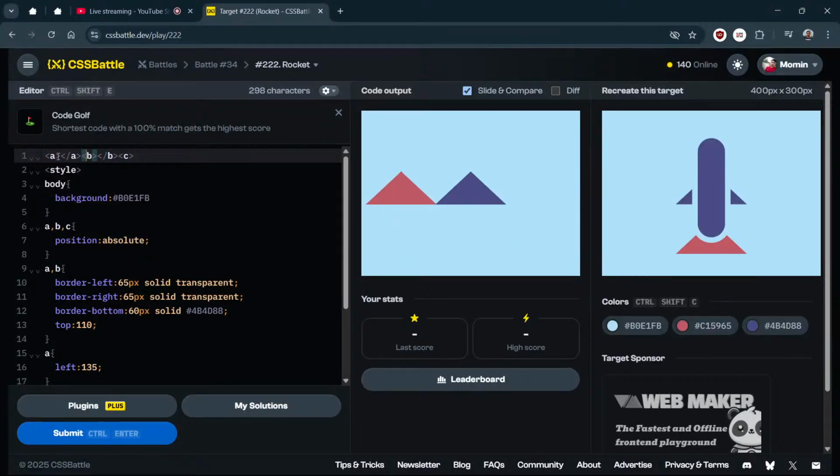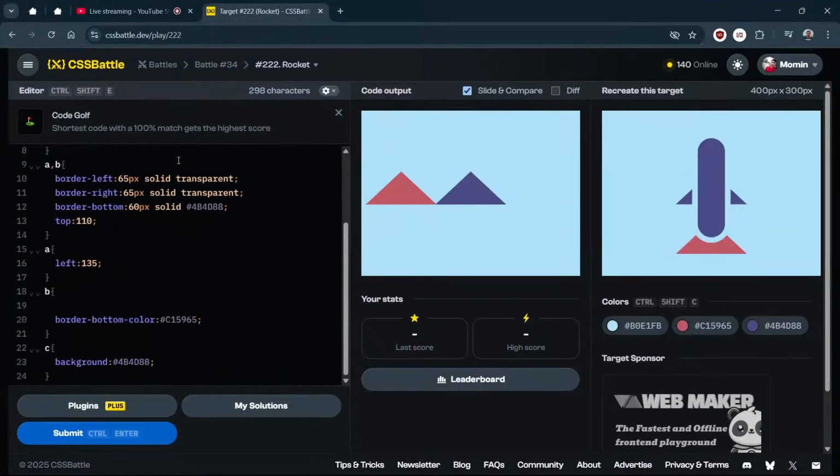Or we can do directly. Can we directly close this? I am not sure if it is working. Self-closing syntax. I am not sure if it is. No, it is not working. We need to do this only. Nice, I think now. Yeah.